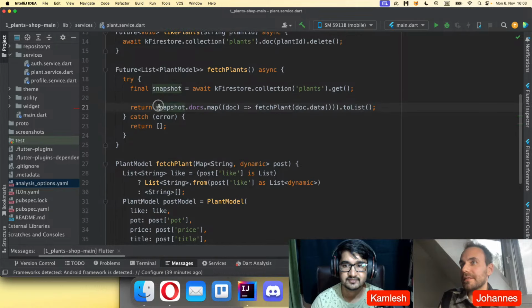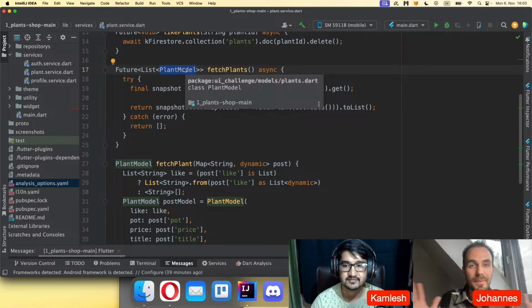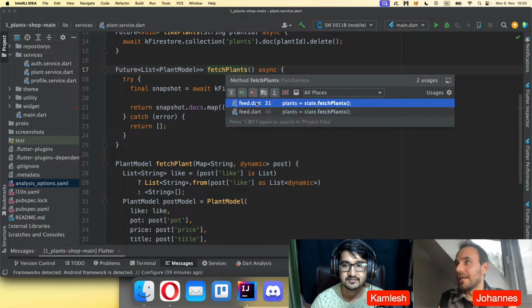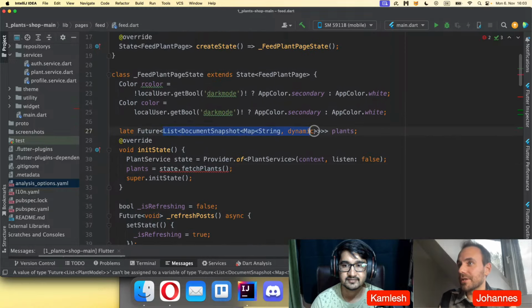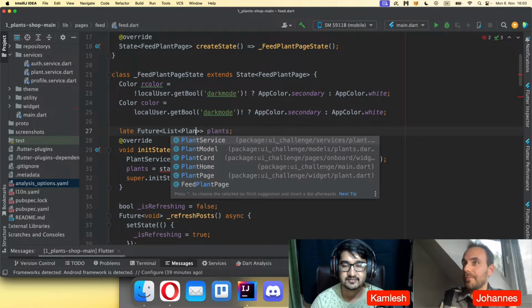Okay, as you can see, this code now becomes easier to read. It returns a planned model instead of a map of string and dynamic, or whatever you would return there, or a snapshot. And now everything becomes easier. So here, instead of this list of dynamic, you can directly place the planned model inside.